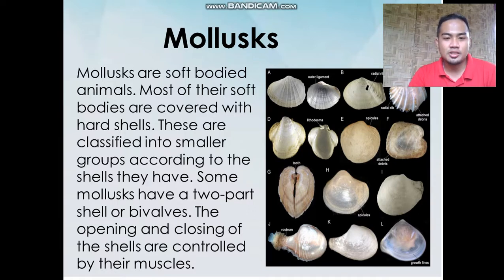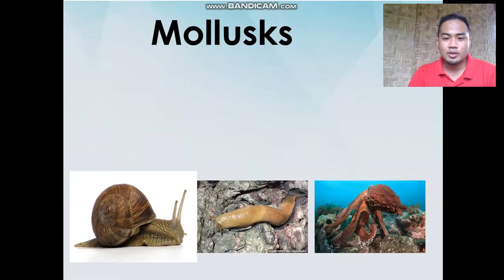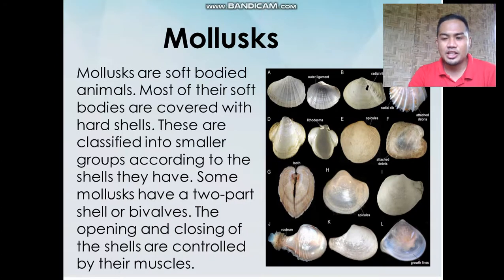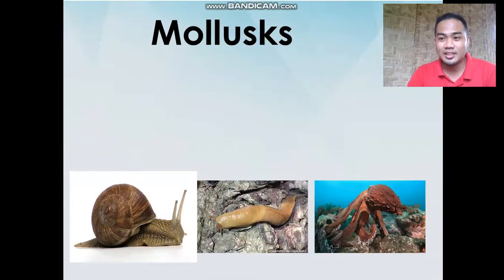So, most of their soft bodies are covered with hard shells, and these are classified into smaller groups according to the shells they have. Some mollusks have a two-part shell or bivalves, and the opening and closing of the shells are controlled by their muscles. For example, sang bivalves is ang mga green shell, okay? So, mga talaba, ang tuhay, damo pa di sa aton. Okay? So, ginakaon ta na.